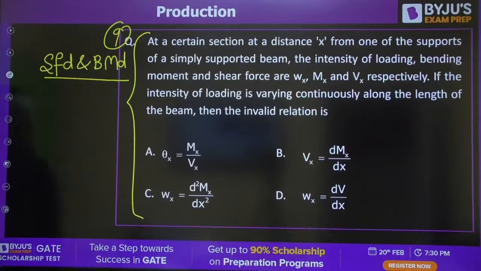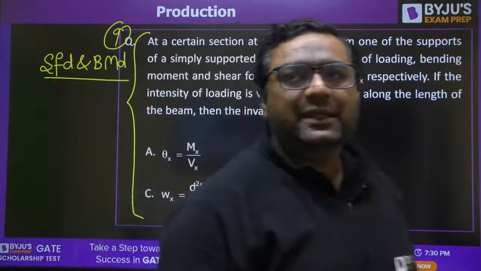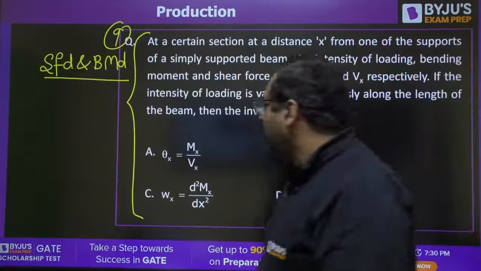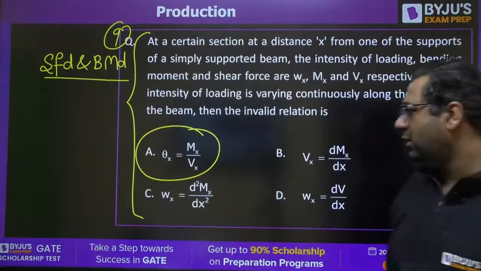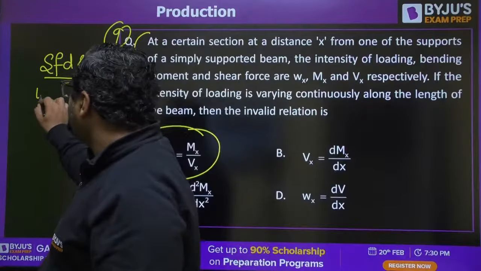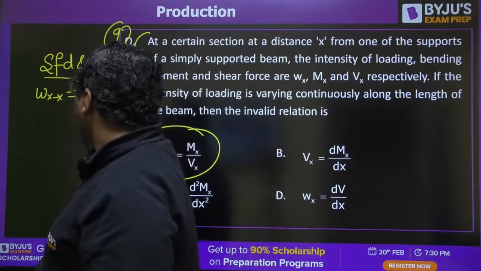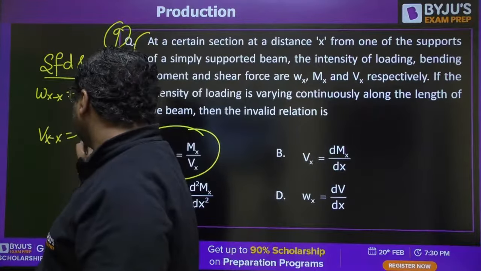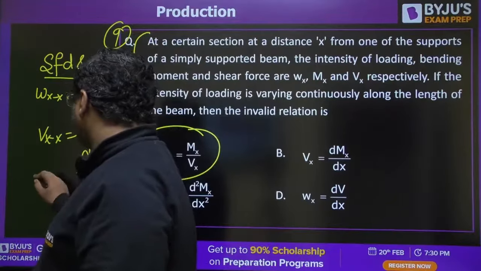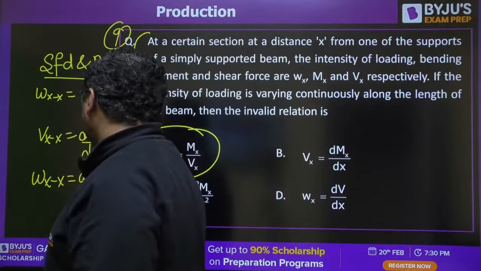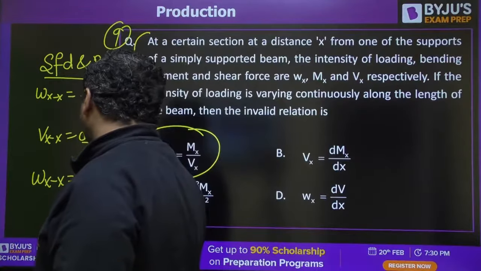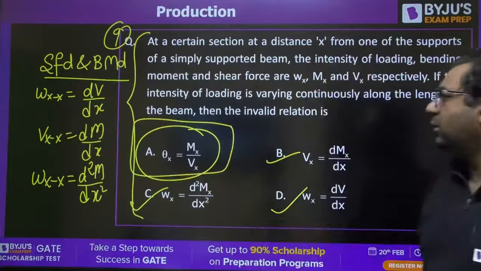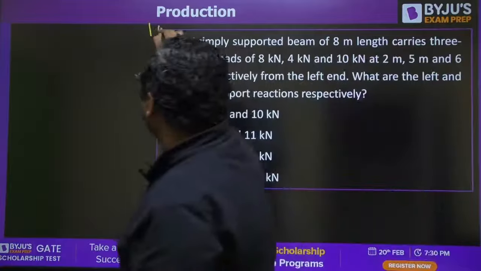Abhi is saying C. Sorry, A. Kiran is saying C. Dear, A is the answer, because we already know w(x) is dV by dx, V(x) is dM by dx, so w(x) is d square M by dx square. All these relations are correct. This is the wrong one. Moving further to question number 10.